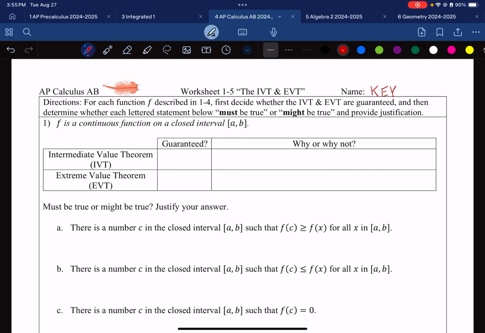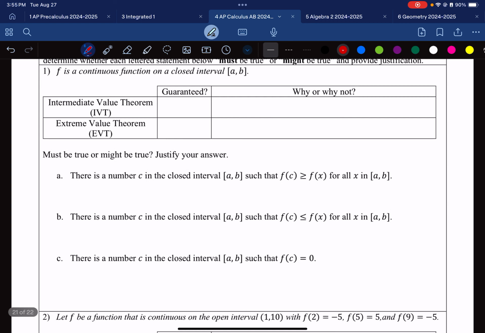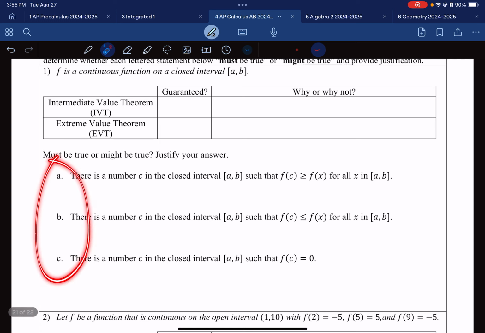This is AP Calculus AB Worksheet 1-5 for the intermediate value theorem and the extreme value theorem. The acronym is IVT and EVT. All right, so we must first decide whether or not the theorems are guaranteed, and then the main thing is we have to decide if these are a must or a might be true based on this statement up above.